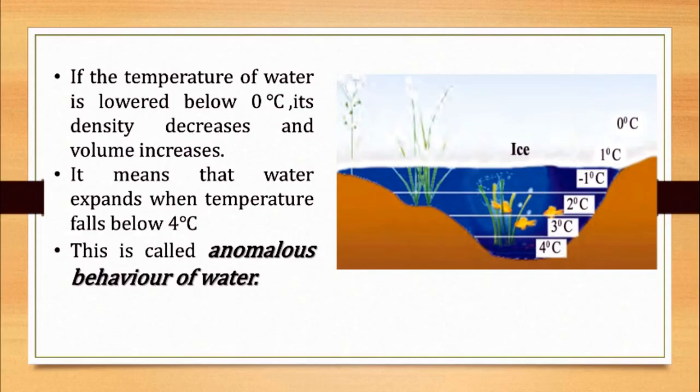This is called anomalous behavior of water. Children, water expands when temperature falls below 4 degrees Celsius, and it is known as anomalous behavior of water.